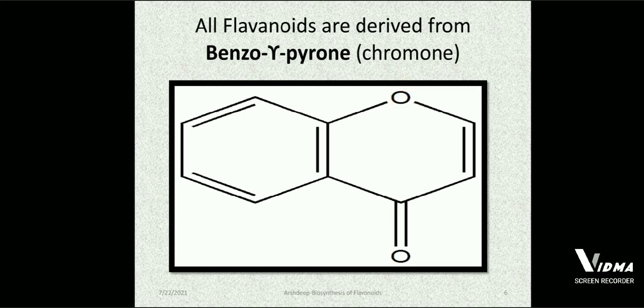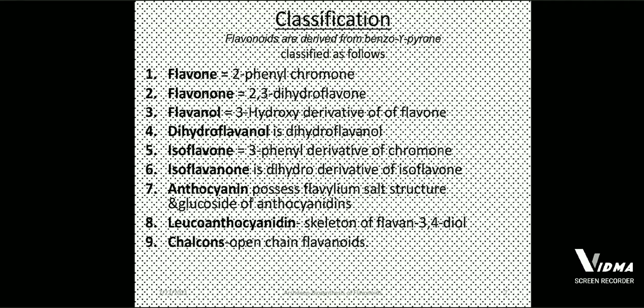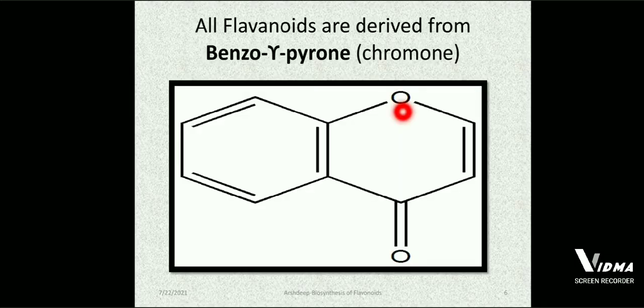Let's first classify the flavonoids. We have various types of flavonoids in our chemistry. First is flavone, which is a 2-phenylchromone. As you have seen here, it is 2-phenylchromone. The first ring is this, and that is 2, the second ring.